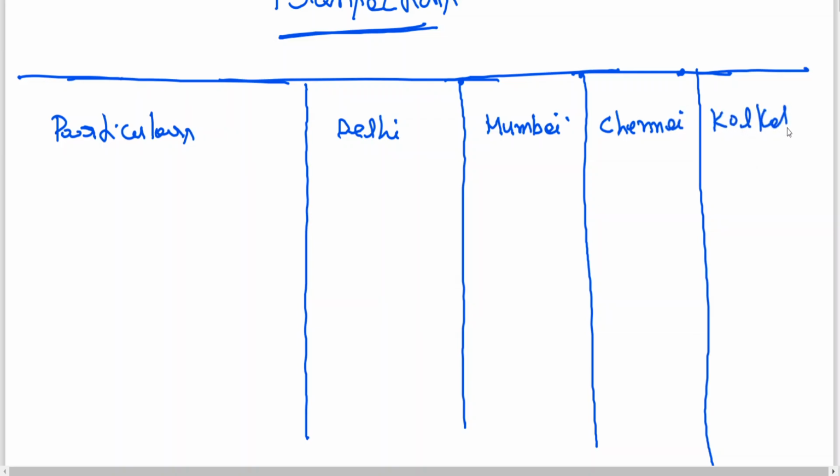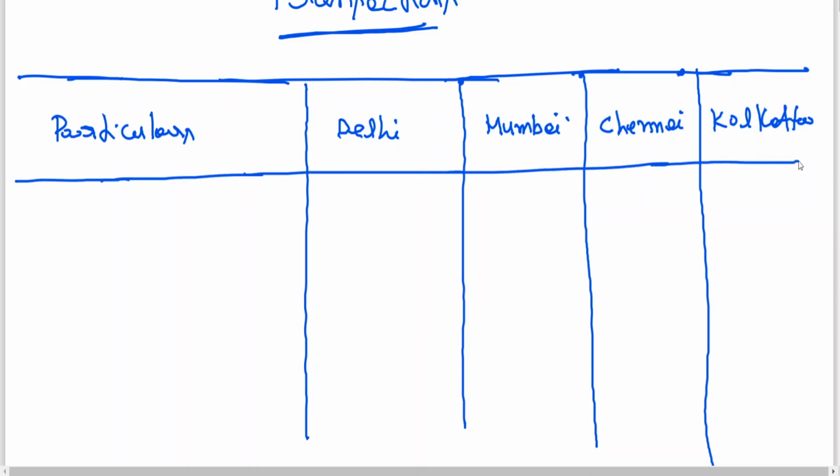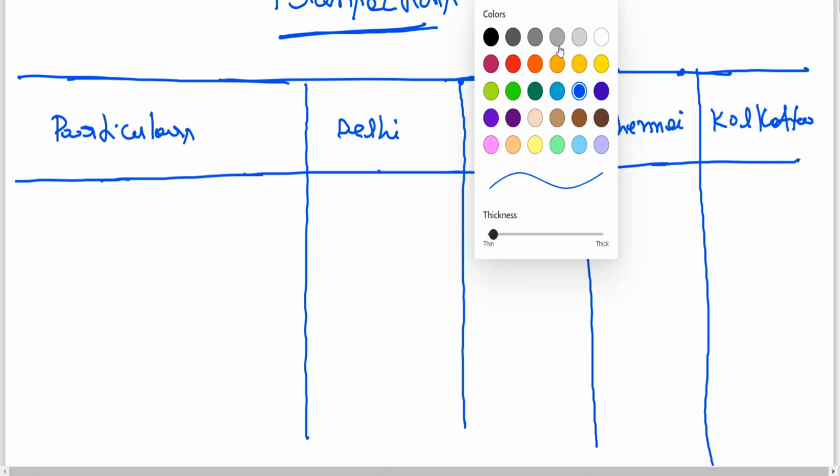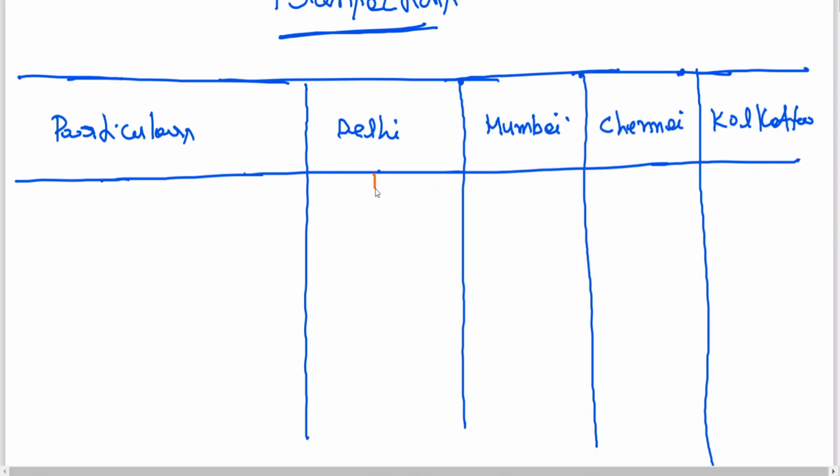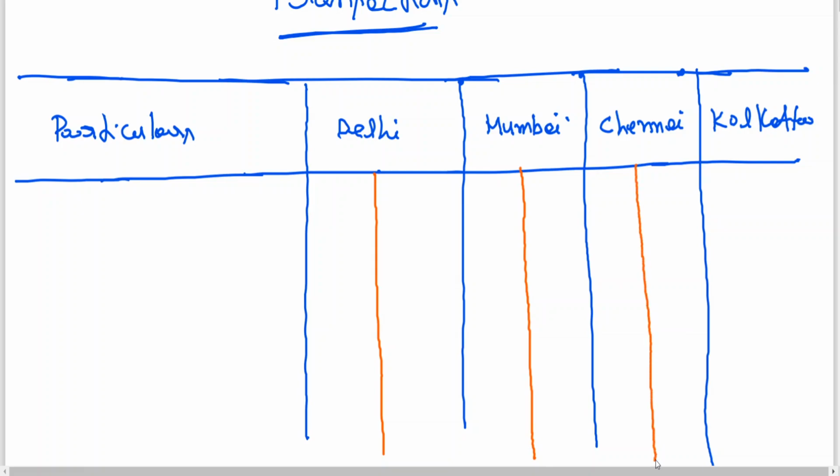You write four columns. In simple words, for all these branches we will have two columns: debit and credit.